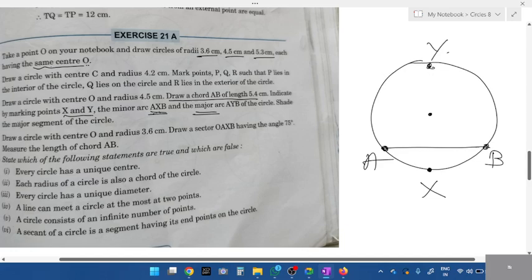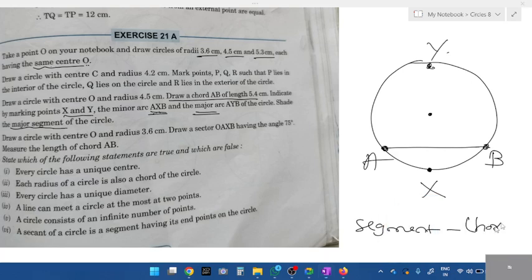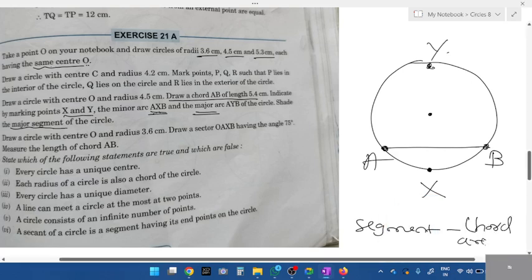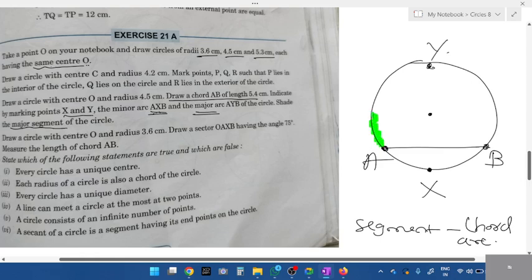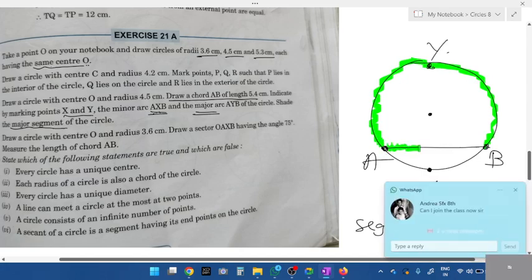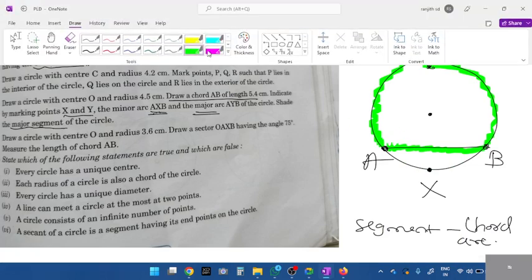Next, what they asked: shade the major segment or minor segment. Okay, a segment is made up of what, students? A segment is made up of chord and arc. Can you see this arc and chord? So this part you'll have to shade.